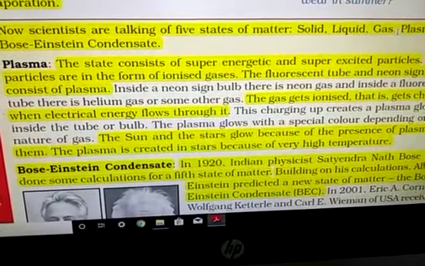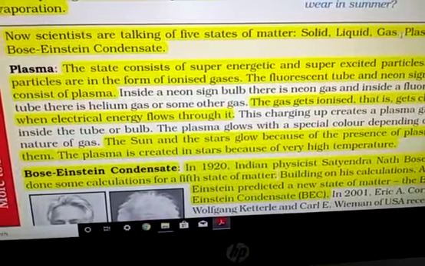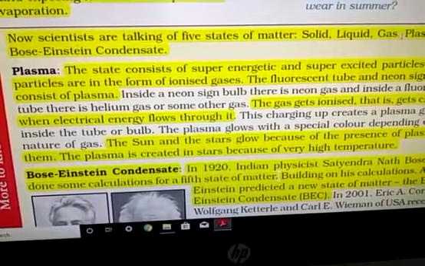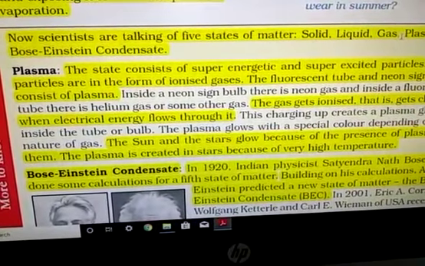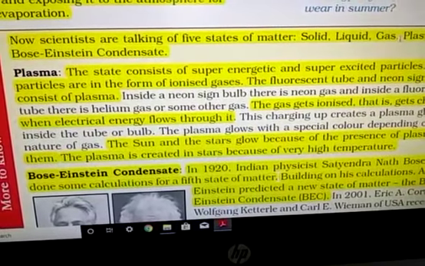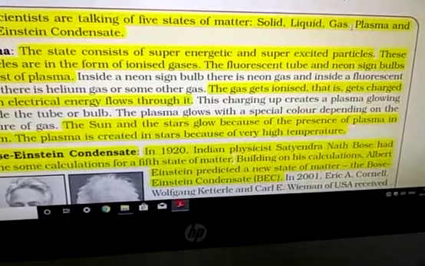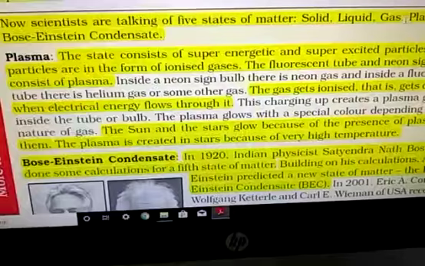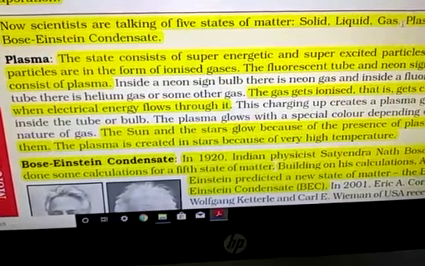Naturally, the plasma state is present in the sun. The sun is the only source of energy on the earth, and this is due to the high energy of the sun. All the material in the sun is present in the plasma form. The sun and the stars glow because of the presence of plasma in them. The plasma is created in stars because of very, very high temperature.